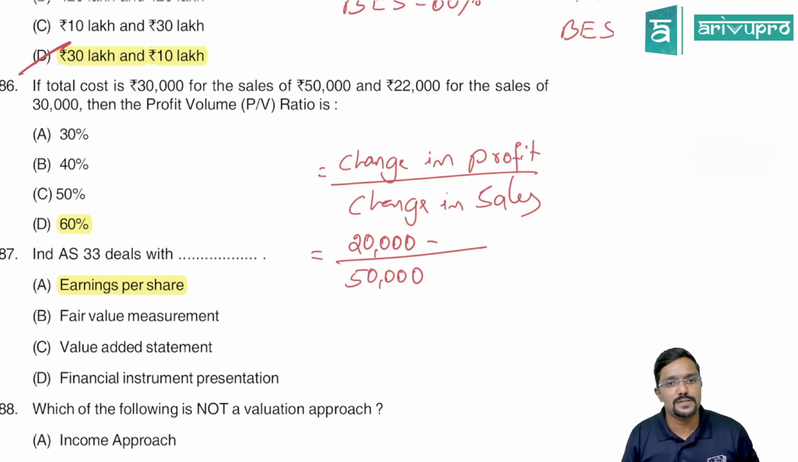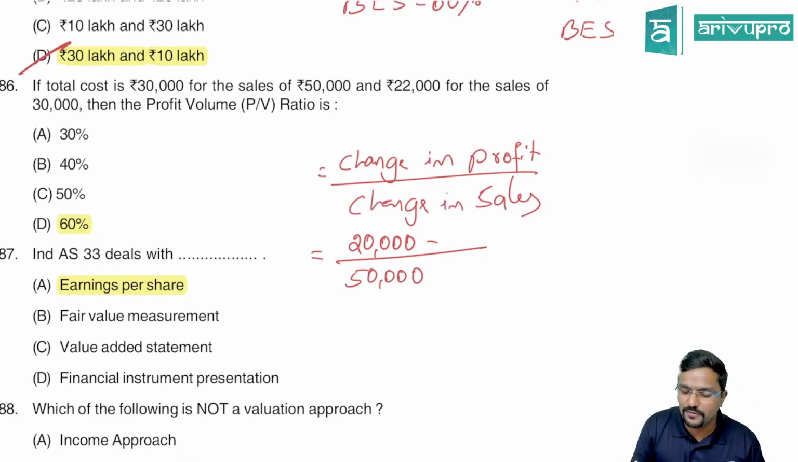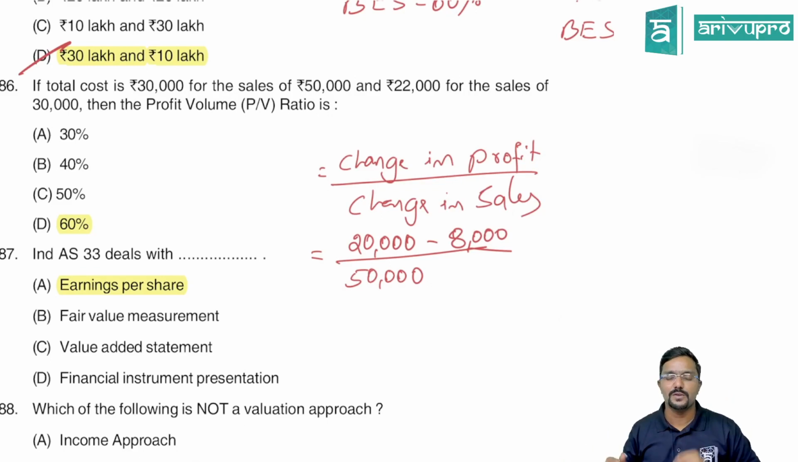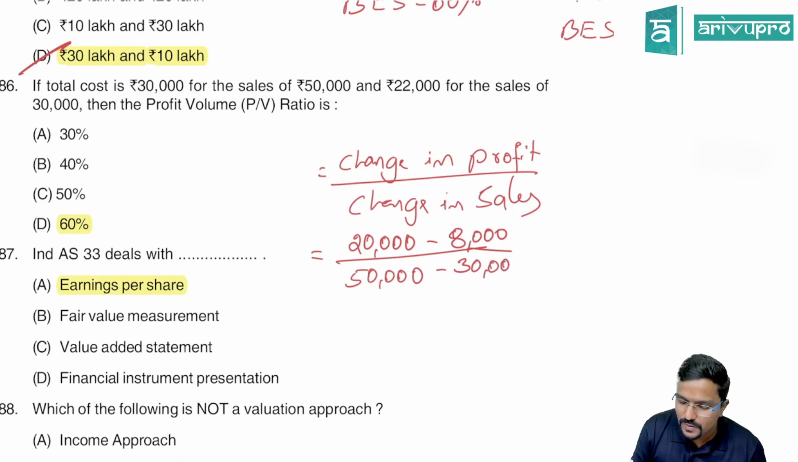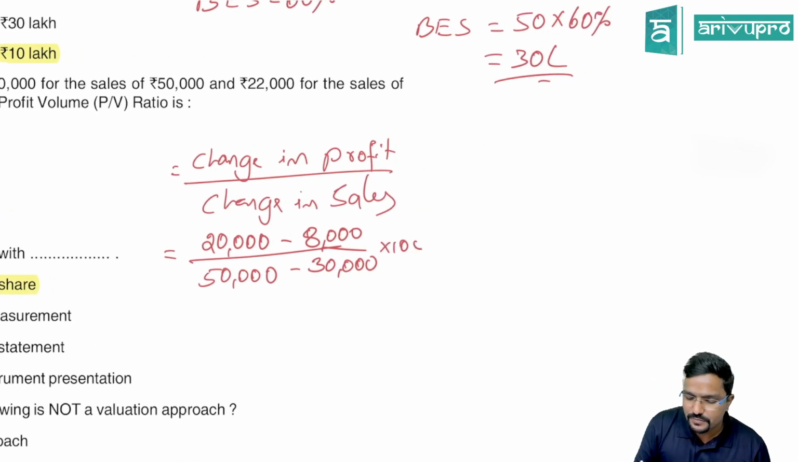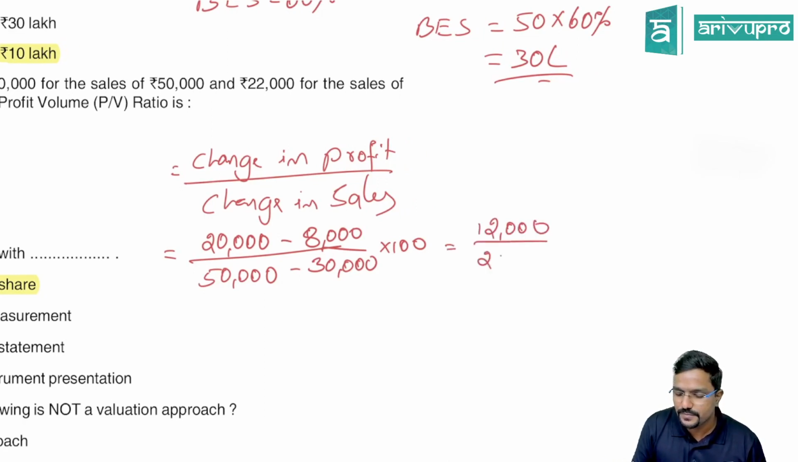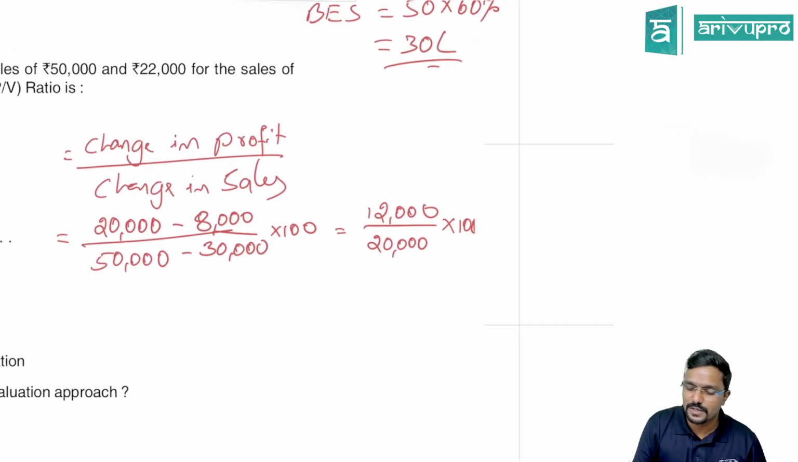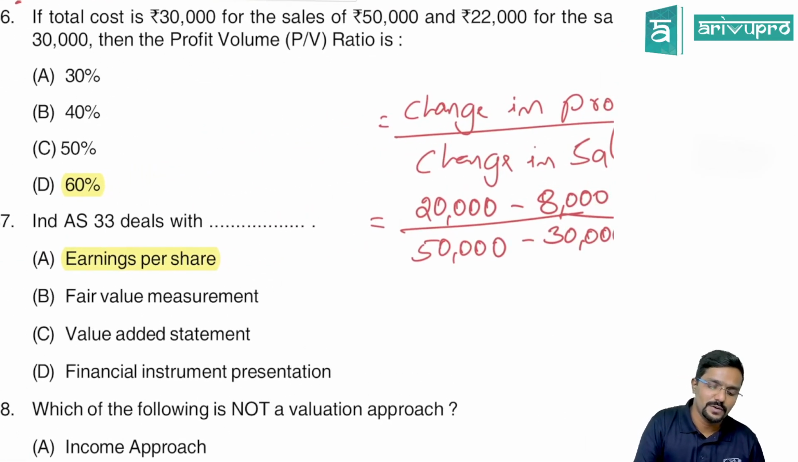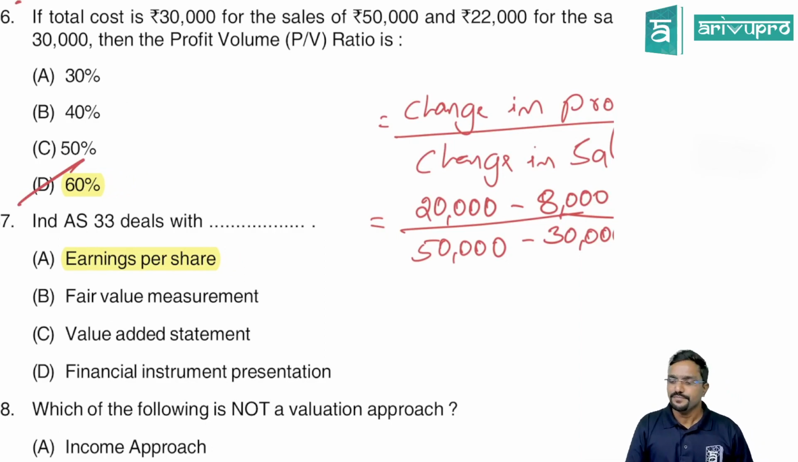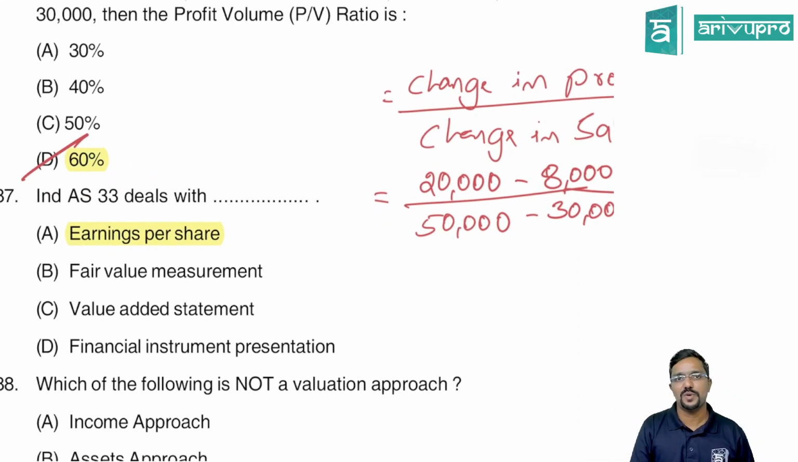And 22,000 for the sales of 30,000. So 22,000 is the cost for the sales of how much? 30,000. So how much is the profit there? 8,000. So you have to consider the data given for two different periods. 30 minus 22, 8,000. For the sales of how much? 30,000. Okay. Into 100 you can do, which will give you a PV ratio. So 12,000 by 20,000 into 100 you have to do it. You will get 60%. Hope it is clear for you.